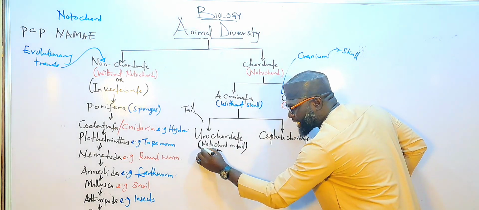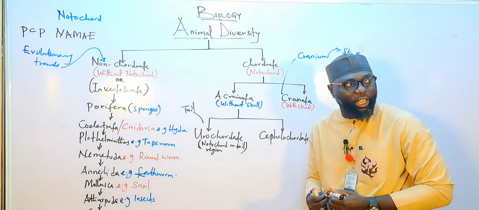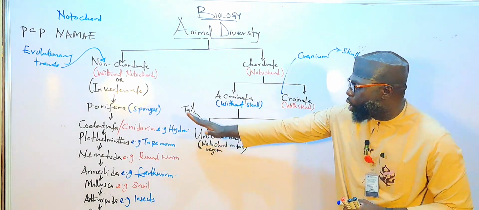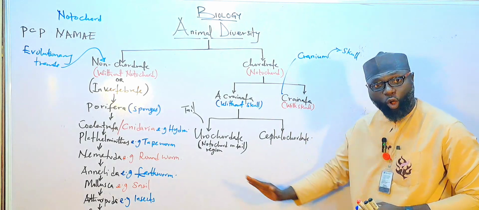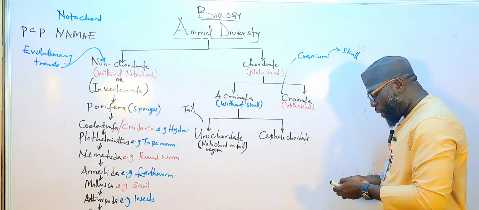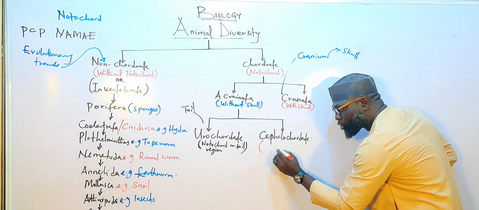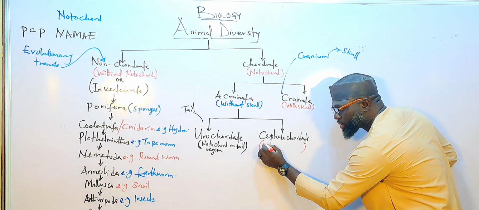When the notochord can be found at the tail region only, that animal belongs to the urochordates. But in the cephalochordates, the notochord can be found